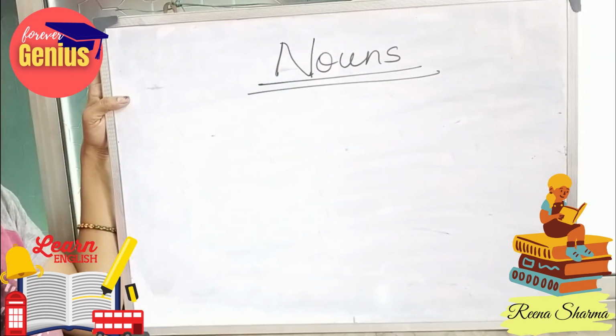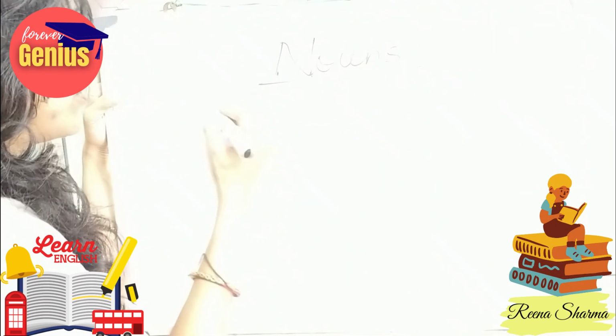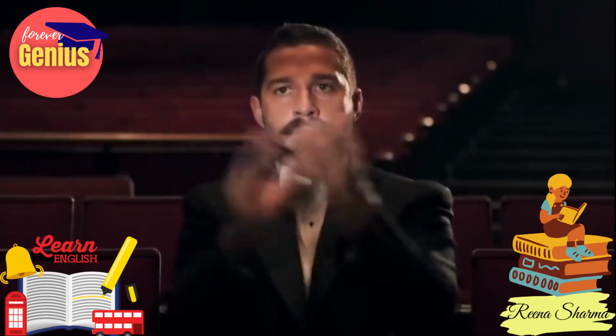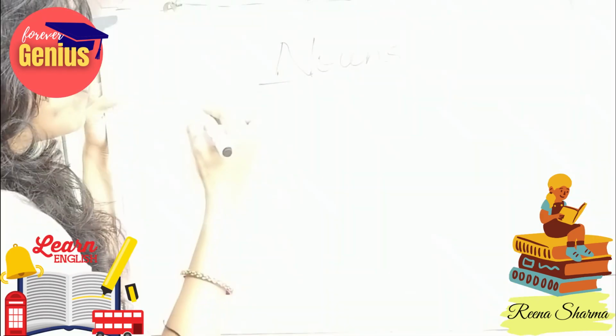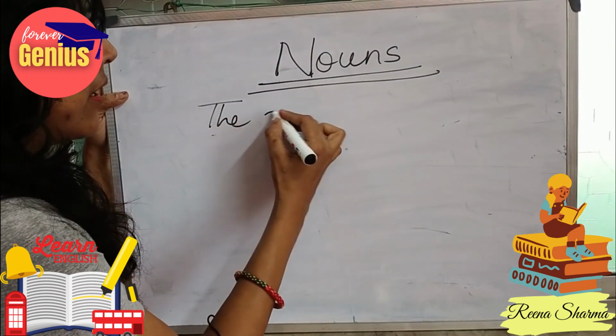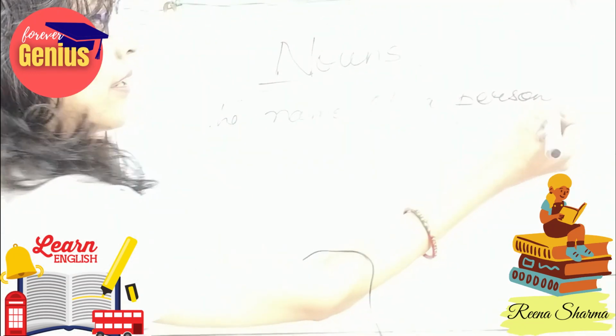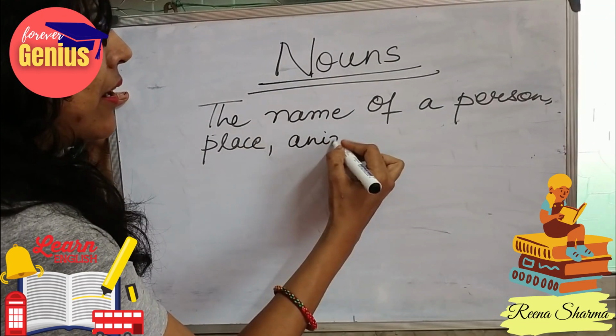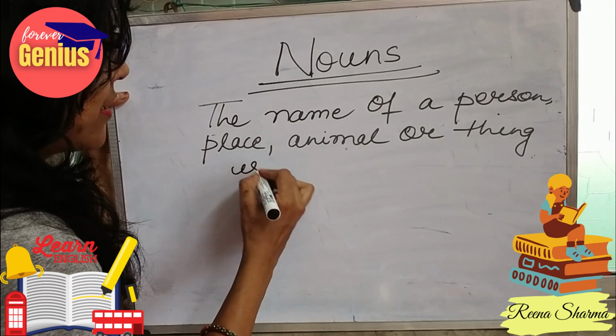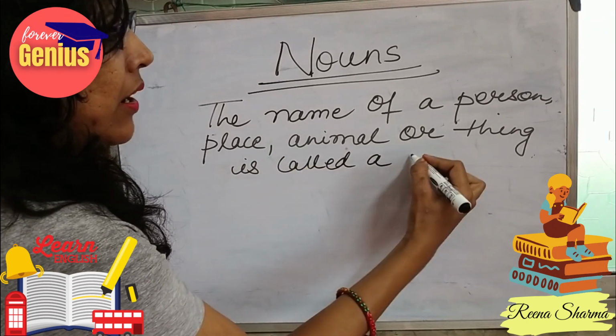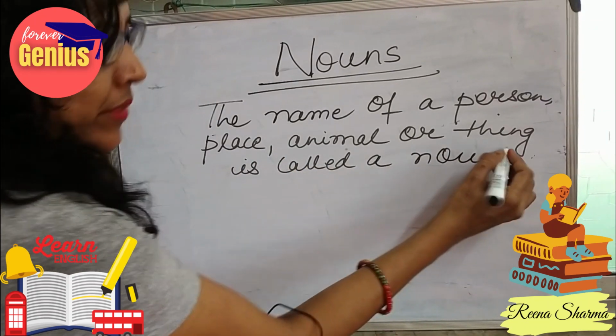The names of these things are known as nouns. So, the name of a person, place, animal or thing is called a noun.